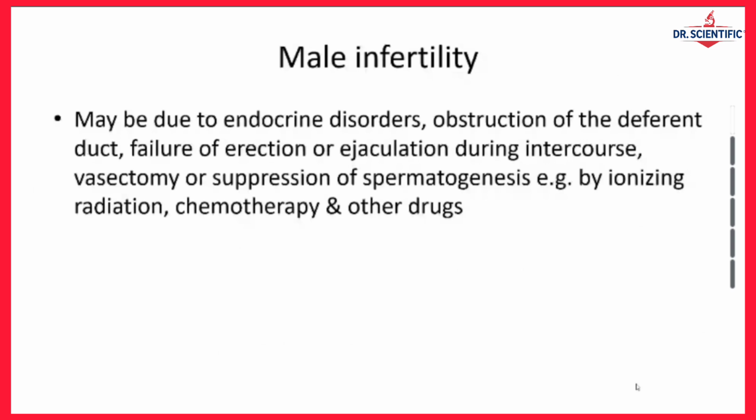It may also be caused by endocrine disorders. For example, if somebody is not producing enough testosterone, then those will be endocrine disorders. Then the sperms will not be formed as they should. If the vas deferens is blocked, although the sperms will be produced, they will not be able to come out because the duct that brings them is blocked. You can also have failure of erection. So if there is no erection, there will be no penetration. So you will not have sperms or semen deposited in the vagina. And of course, if there is no ejaculation during sexual intercourse, then they are likely to have infertility.